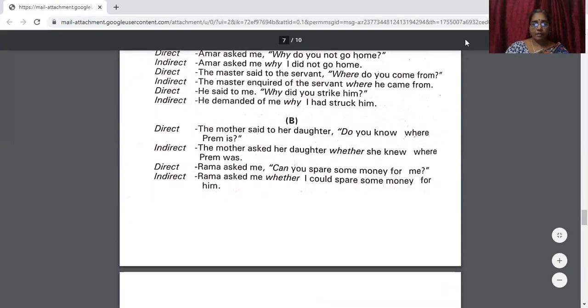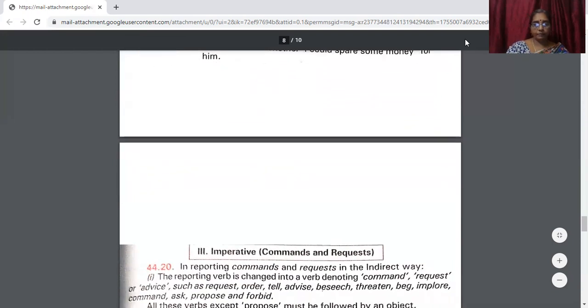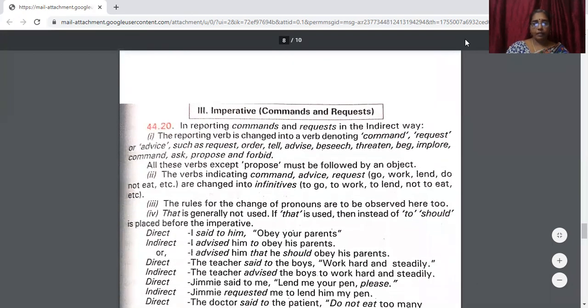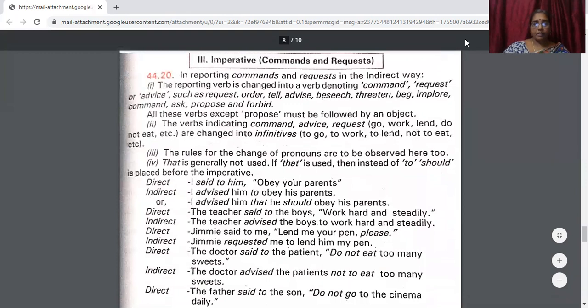Okay, now let us see some more sentences. Now comes the imperative sentences, commands and requests. In reporting commands and requests in the indirect way, the reporting verb is changed into a verb denoting command, request, or advice, such as request, order, tell, advise, beseech, threaten, beg, implore, command, ask, propose, forbid. All these can be used according to our need.